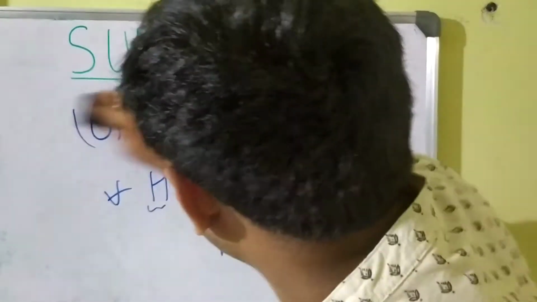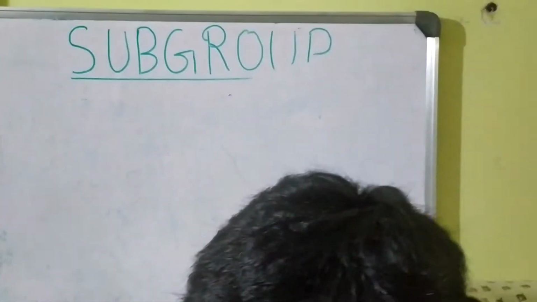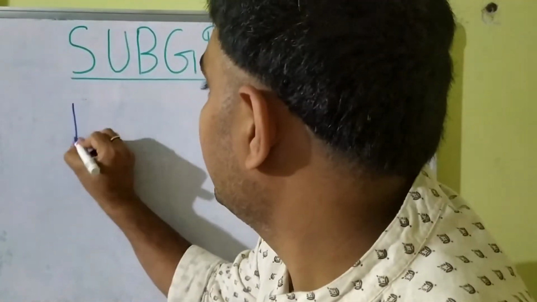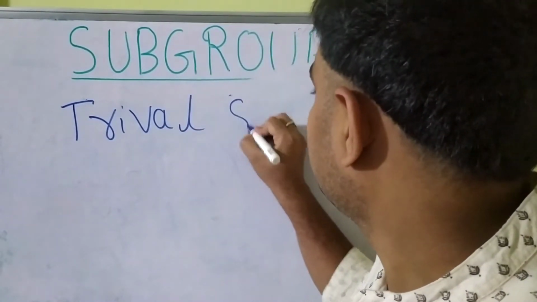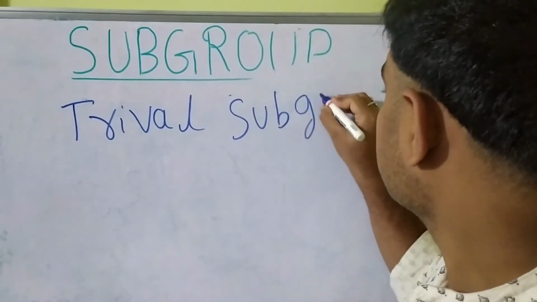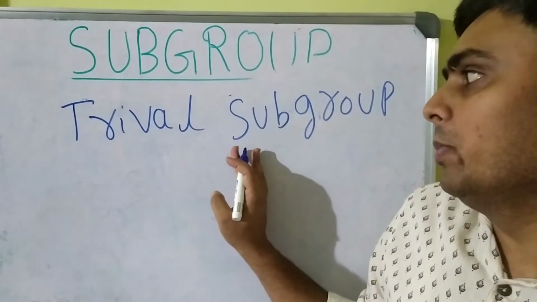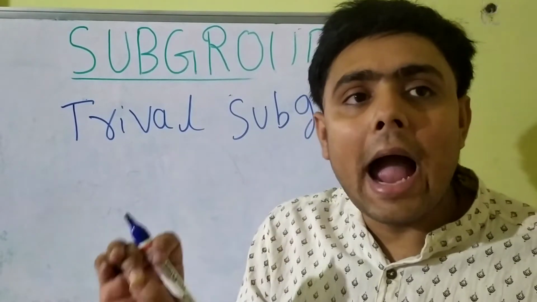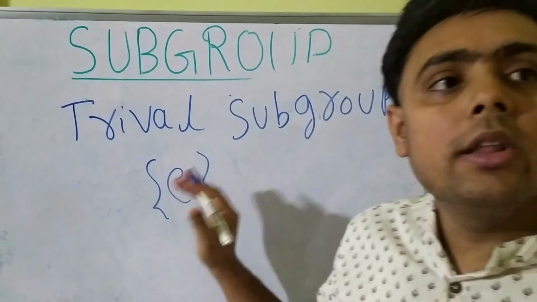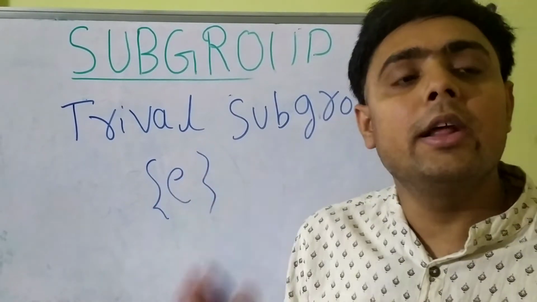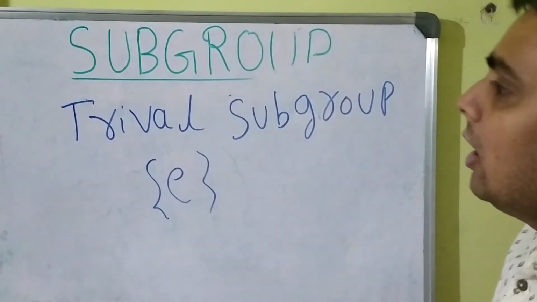Next we saw what a proper subgroup is. There is another thing called the trivial subgroup. The trivial subgroup will contain only the identity element. It will contain only one element, which is the identity element. Another will come as the proper subgroup.